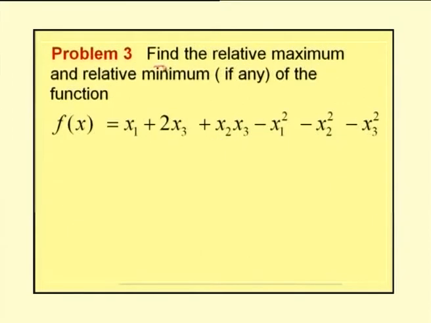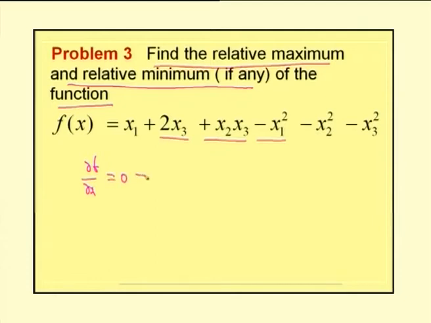The third problem is: find the relative maximum and relative minimum, if any, of the function f of x equal to x1 plus 2x3 plus x2 x3 minus x1 square minus x2 square minus x3 square. So, our function is in terms of 3 variables x1, x2, x3. Now, the necessary condition for this function to have a maximum and minimum value is dou f by dou x1